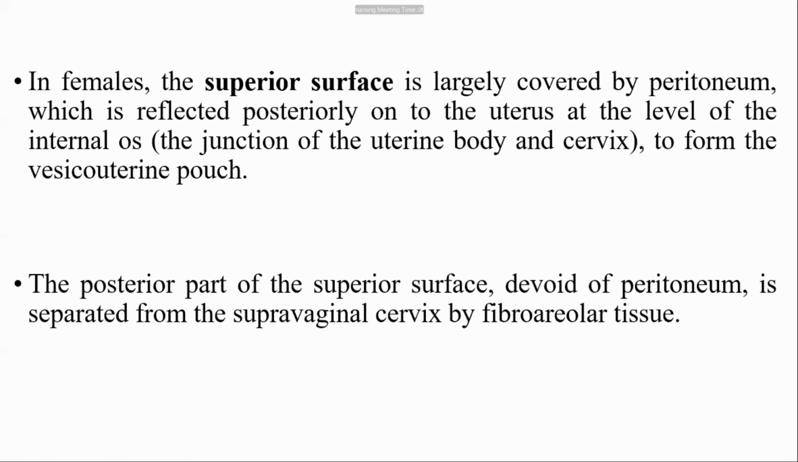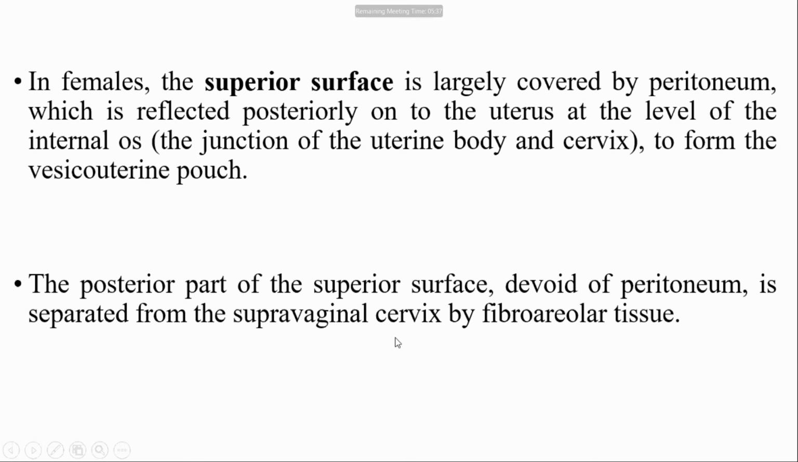In the male the superior surface is completely covered by peritoneum, but in the female the major part of the superior surface is covered by peritoneum. Only the posterior part of the superior surface is devoid of peritoneum. This is very important for MCQ. The posterior part of the superior surface of the urinary bladder in the female does not have peritoneal covering.